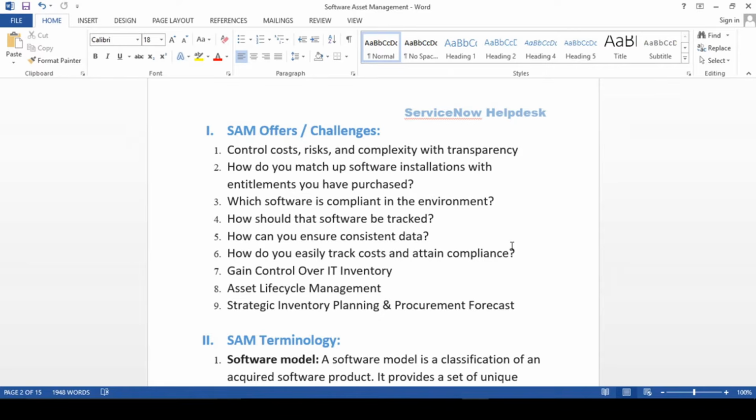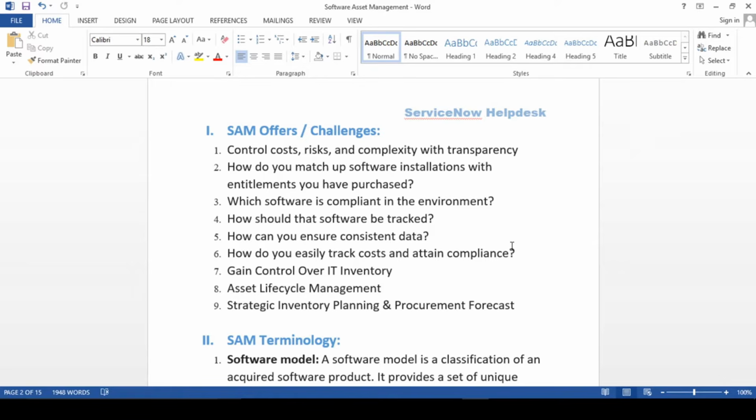Fine. So gaining control over the IT inventory is the important one, guys, right? Asset life cycle management will give you the full asset life cycle management, from the purchase to your disposal. And the last point, guys, is strategic inventory planning and procurement forecast.